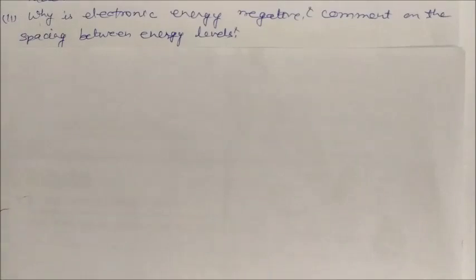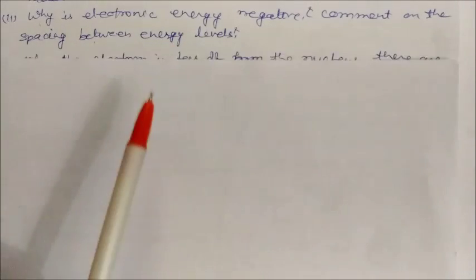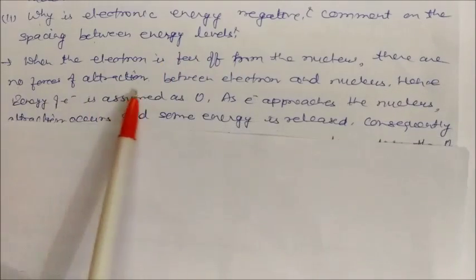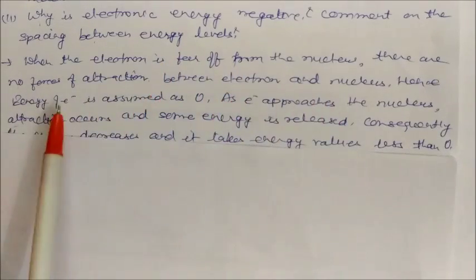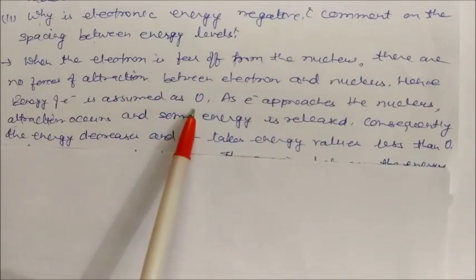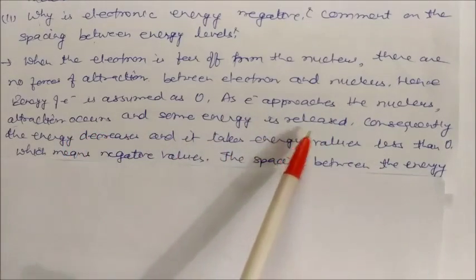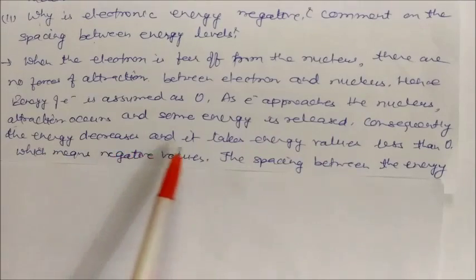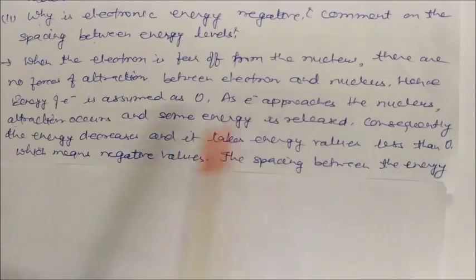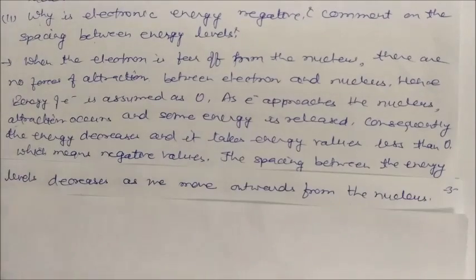Why is electronic energy negative? Comment on the spacing between the energy levels. When the electron is far off from the nucleus, there is no force of attraction between the electron and the nucleus. Hence, the energy of the electron is assumed as zero. As the electron approaches the nucleus, attraction occurs and some energy is released. Consequently, the energy decreases and takes values less than zero, which means a negative value. The spacing between the energy levels decreases as we move outwards from the nucleus.